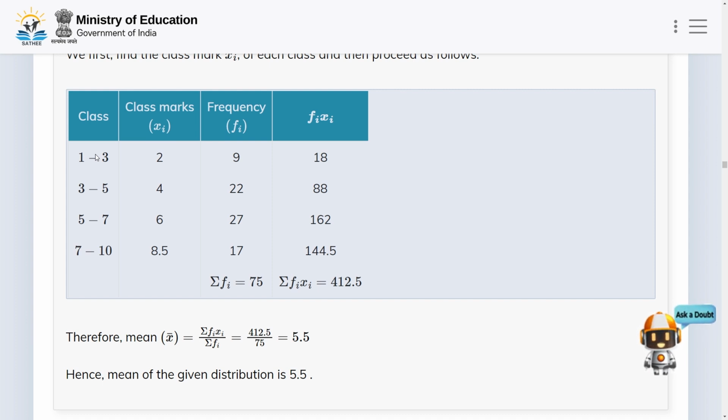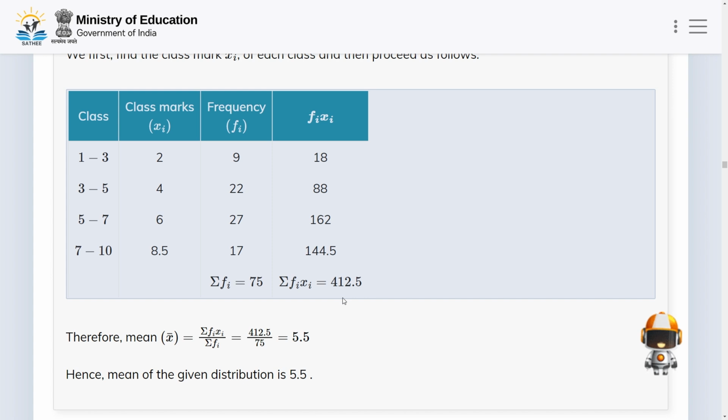For the class 3 to 5, the class mark is 4 and the frequency is 22, so fi xi is equal to 88. For the class 5 to 7, the class mark is 6 and the frequency is 27, so fi xi is equal to 162. For the class 7 to 10, the class mark is 8.5 and the frequency is 17, so fi xi is equal to 144.5.